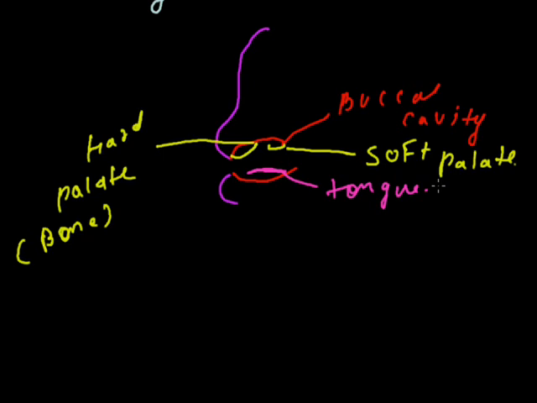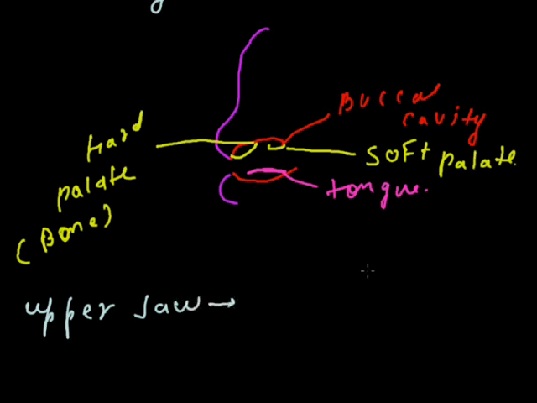And what is the most important segment of the alimentary canal? Inside the mouth, there are two kinds of jaw. The first is the upper jaw, and the second is the lower jaw.